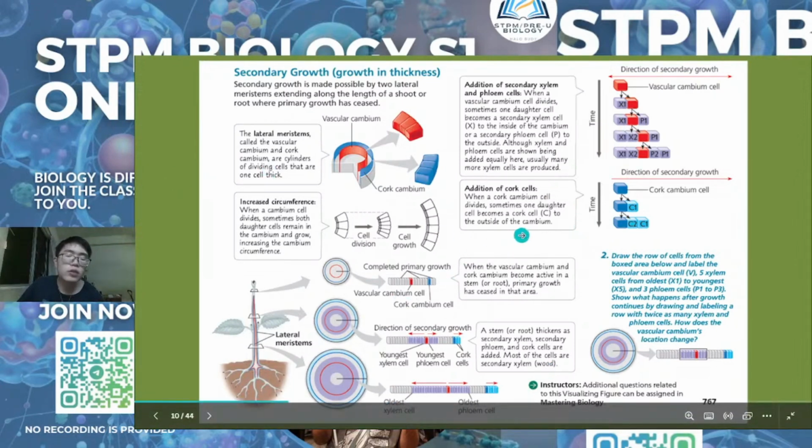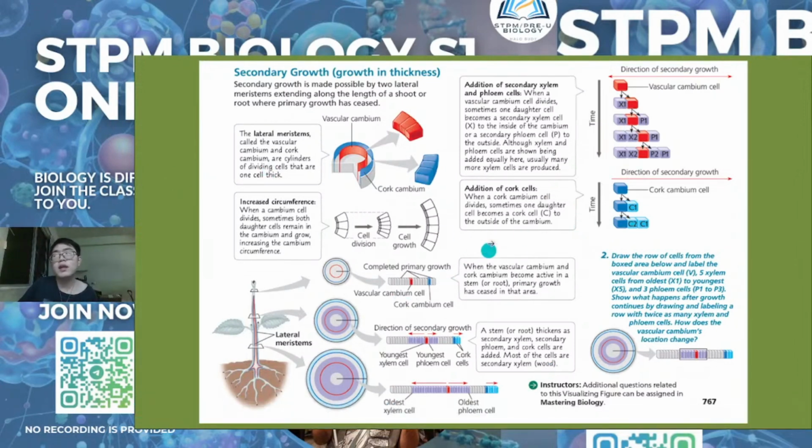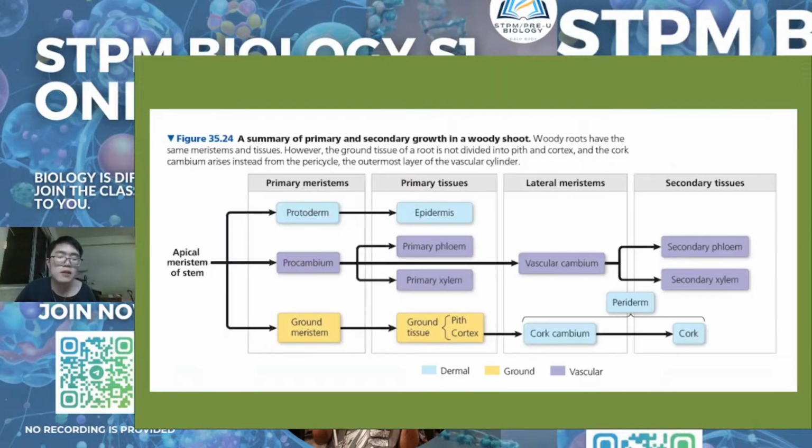Why I show this is to give you an image of how the vascular cambium and cork cambium function. You actually already learned this in STPM, but I think most of you have forgotten, so I just refresh it. Normally this is the summary, not only for primary and secondary growth, but also a summary for meristematic cells.